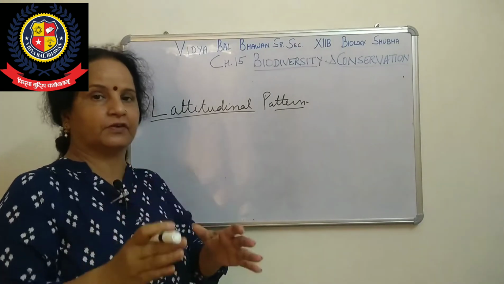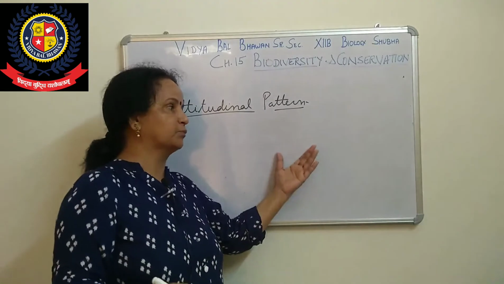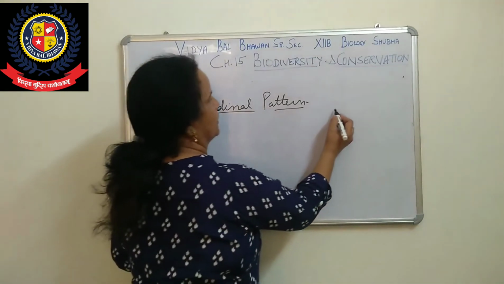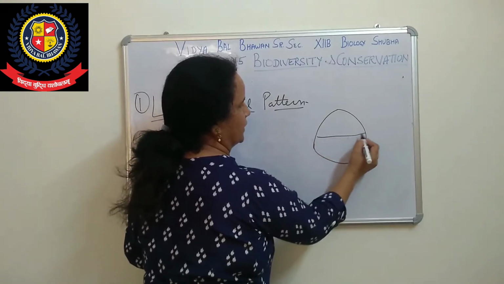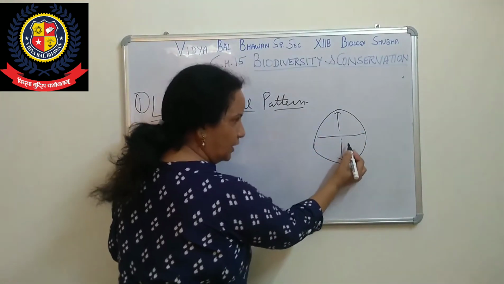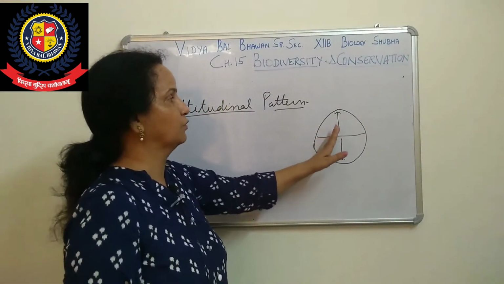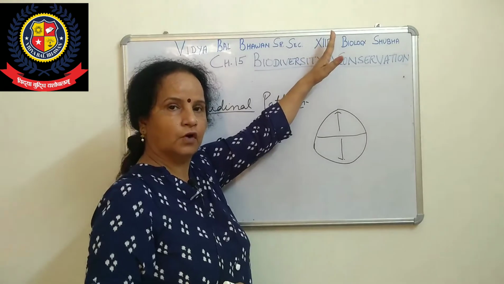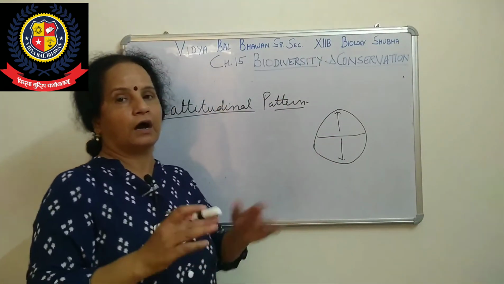Now the temperature varies from the equator to the polar region. Suppose this is a globe, and this is the equator. When we are going towards this one or towards this one, means away from the equator, then we are moving towards north or towards south, but we are moving away from it.